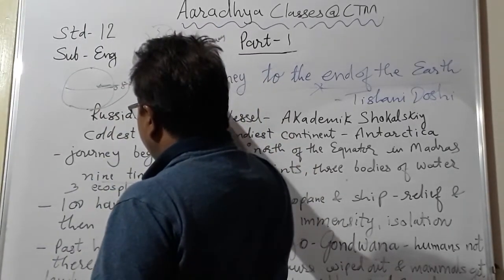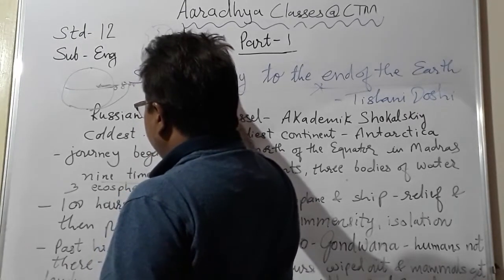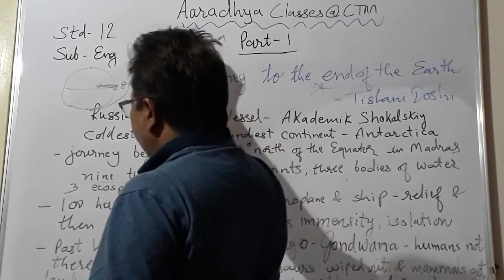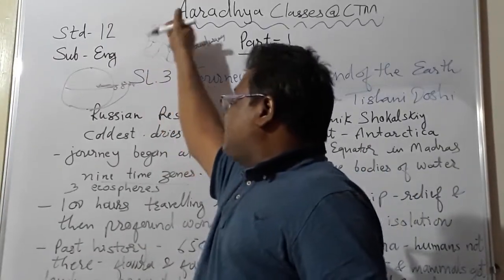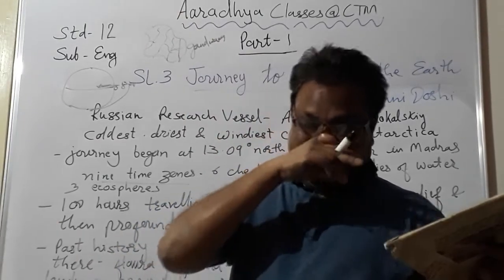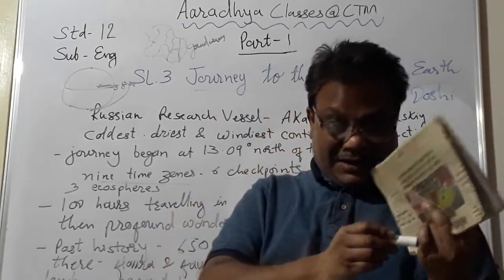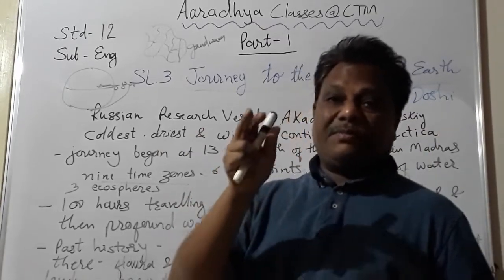Then some cracks were developed, and due to these cracks, the water filled up in between, and this land's big plates started drifting away from each other, and that is how they went ahead and settled at a particular place, and this is how we got our present world.